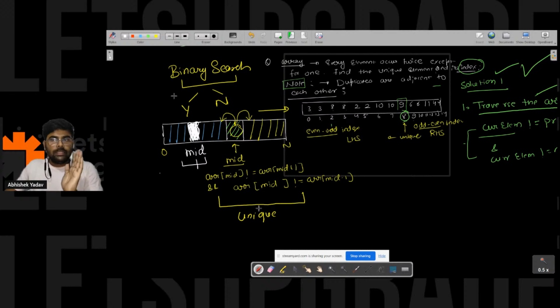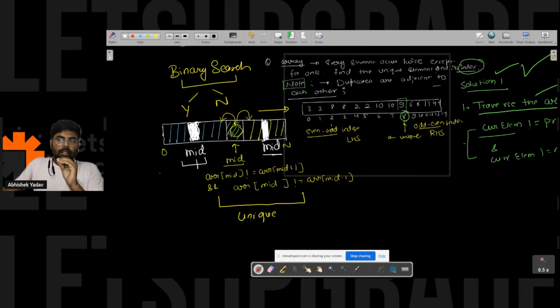Similarly, if I am in the right hand side part, let's assume I got the middle element in the right hand side part, then guys tell me which part I should reject. If my middle is in the yellow region, then which part should I reject, left hand side part or the right hand side part? Please write in the chat.